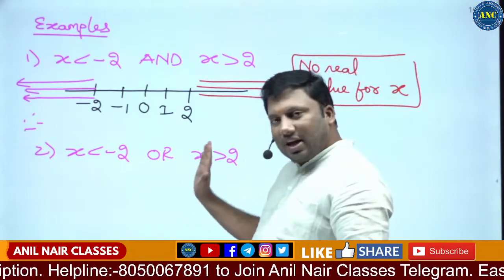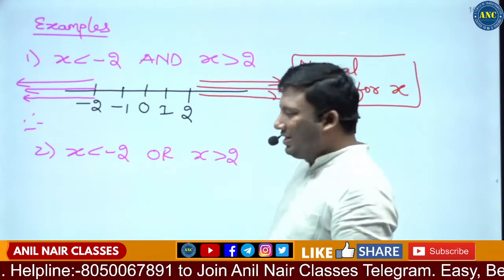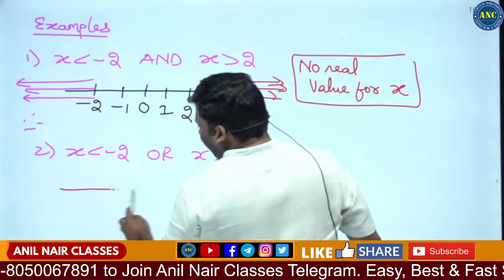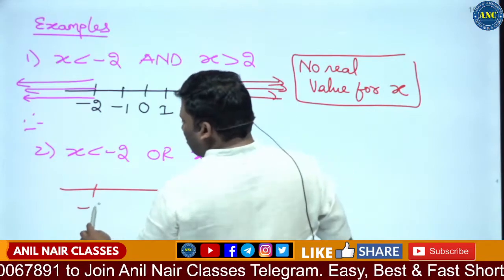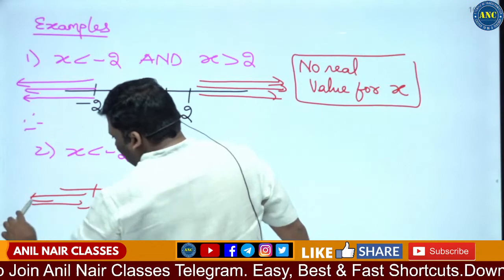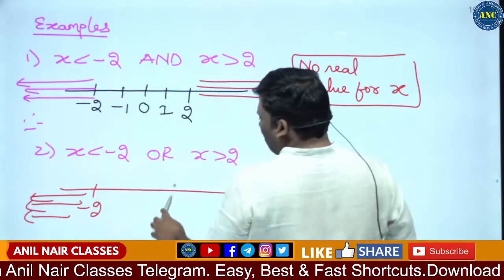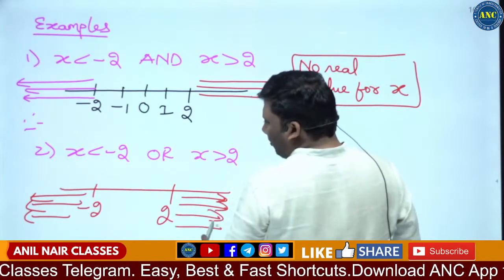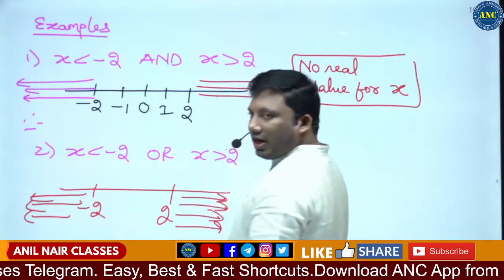X is less than minus 2 or X is greater than 2. Here draw a line. This is minus 2. This is anything to the left side of minus 2. X is greater than 2, anything to the right of 2.